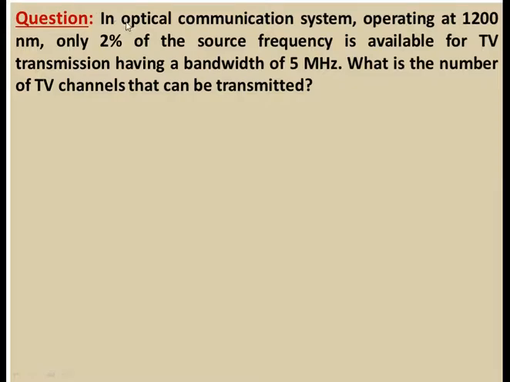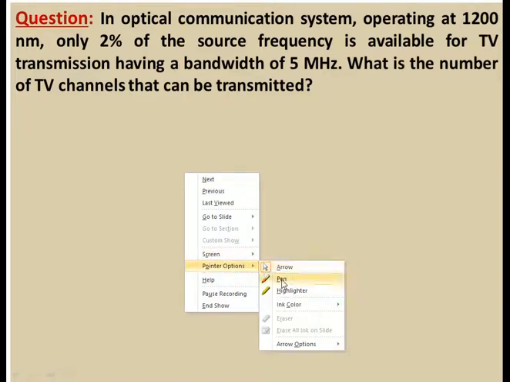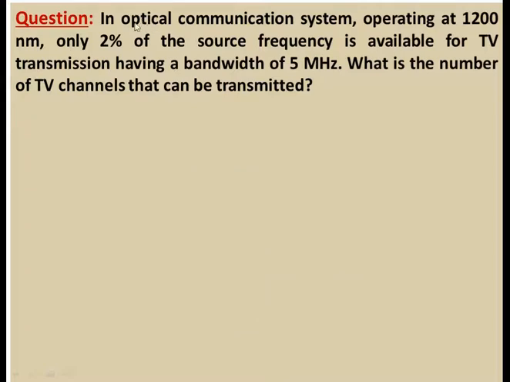So in this question we have an optical communication system which operates at 1200 nanometer.